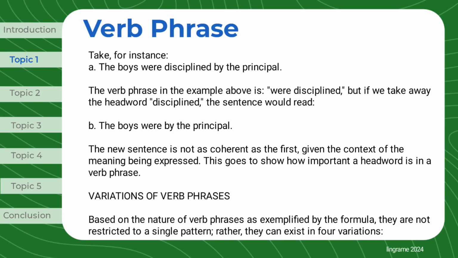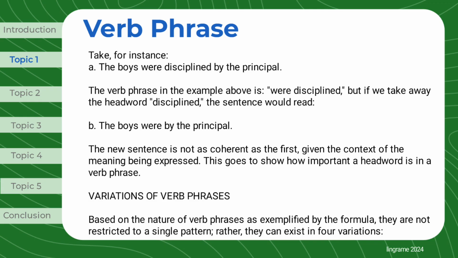Take, for instance, the boys were disciplined by the principal. The verb phrase in the example above is were disciplined, but if we take away the head word disciplined, the sentence would read, the boys were by the principal. The new sentence is not as coherent as the first, given the context of the meaning being expressed. This goes to show how important a head word is in a verb phrase.